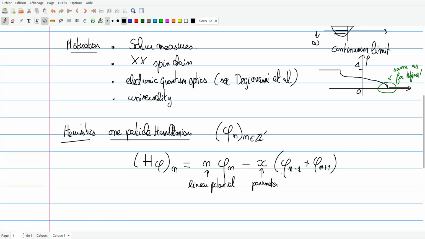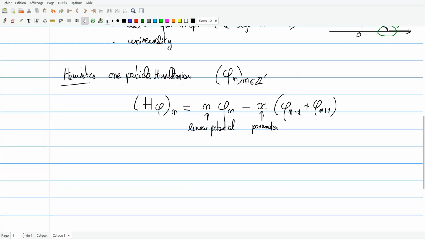If you didn't have this linear potential, you would just recognize the tight binding Hamiltonian for fermions on the line. And now we superimpose it with a linear potential. This Hamiltonian is a bit tricky to study because it is not bounded below. That is, on the left, for n going to minus infinity, the potential is tending to minus infinity.